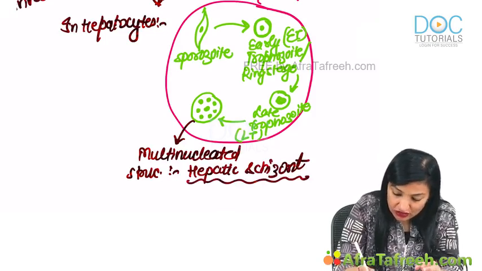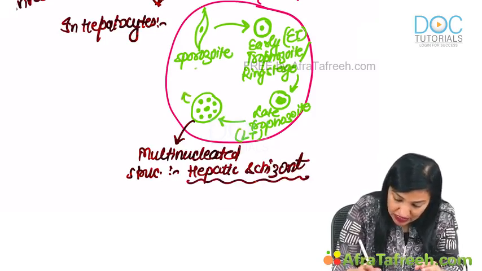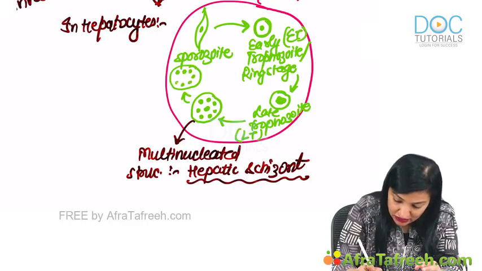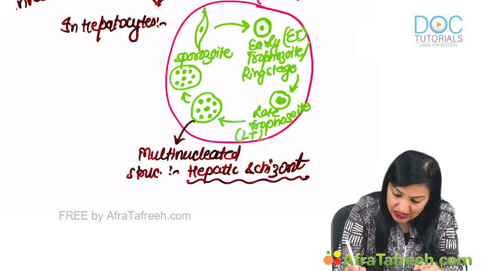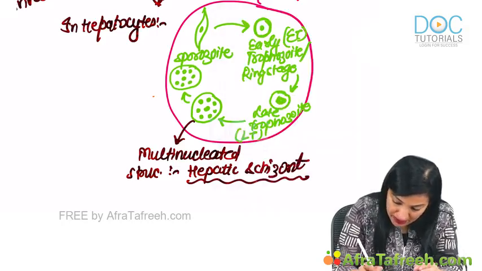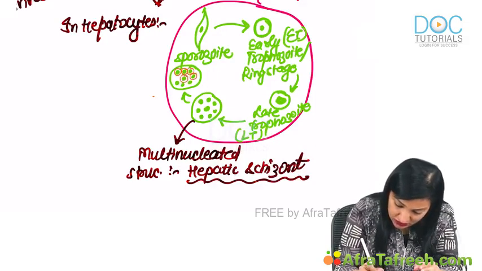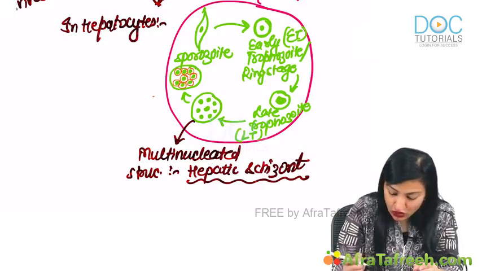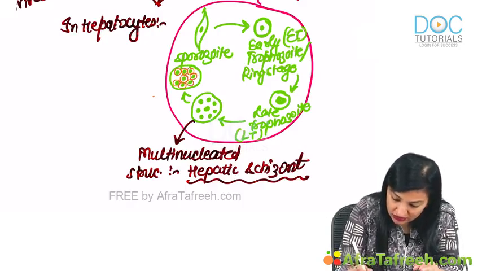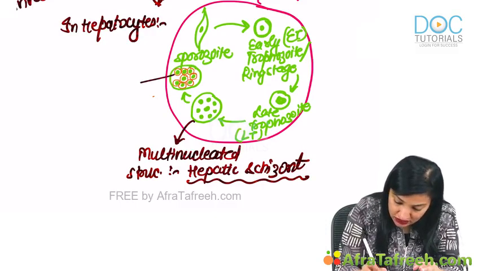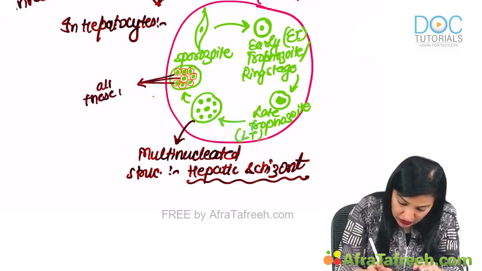Subsequently, around each nucleus present in this schizont, a membrane will be laid, which I am designating in orange color, like these orange circles. All these orange circles containing the nuclei are known as merozoites.